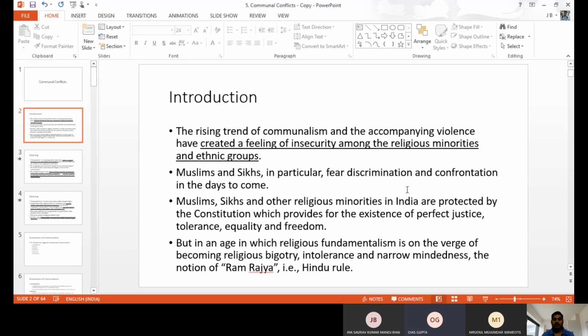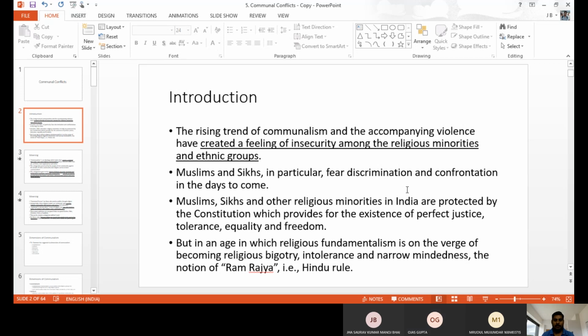In India, Muslim and Sikh people are facing communal violence and communal issues, as you know very well. For the Sikhs, it began after the Indira Gandhi episode, and the issues developed slowly between the Sikhs and other people. With Muslims also, for a number of decades we have had the issue between Hindus and Muslims. These two groups of people feel insecure. Even Sikhs, not only in India but also in Pakistan, feel insecure.